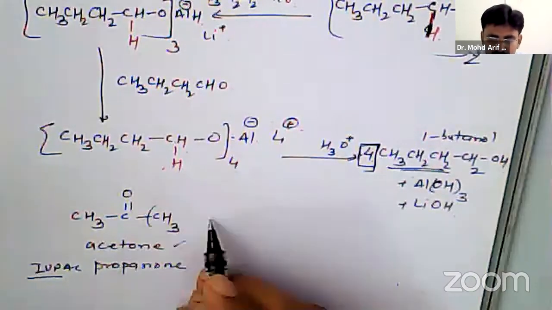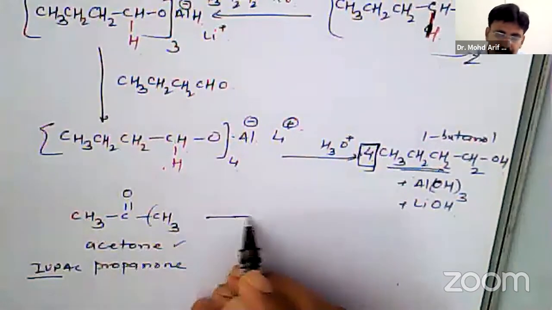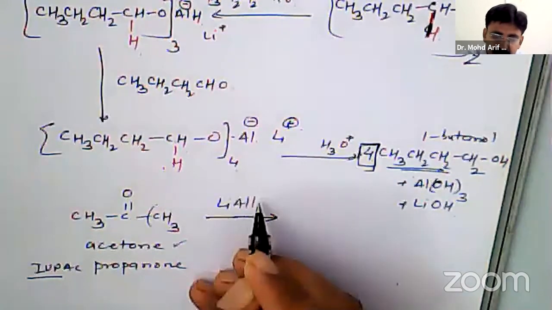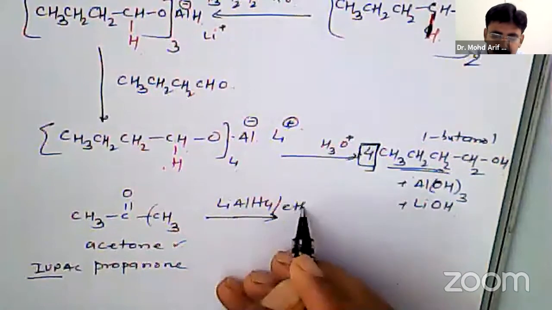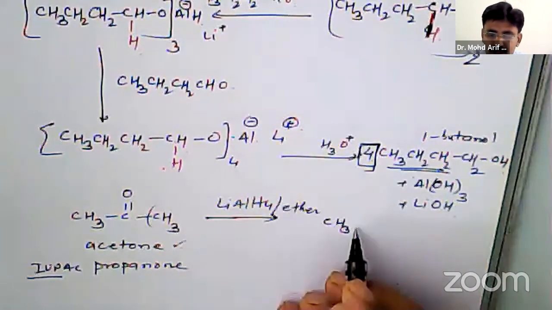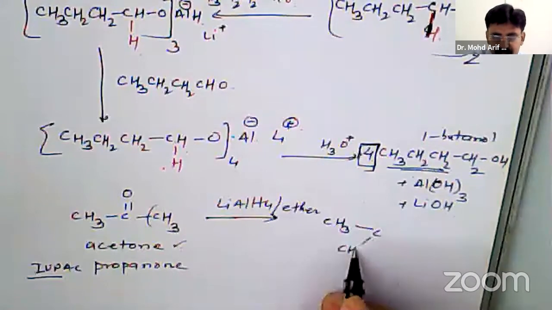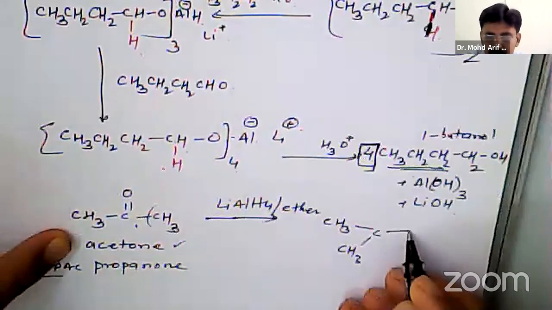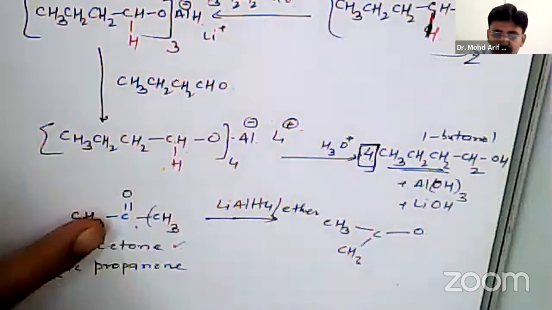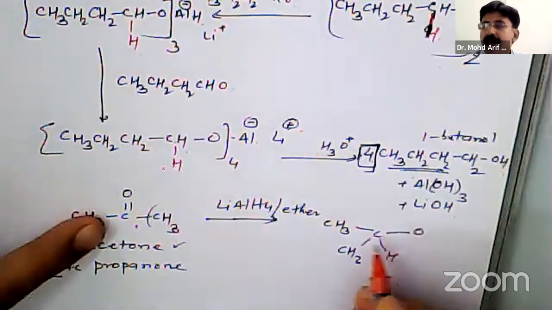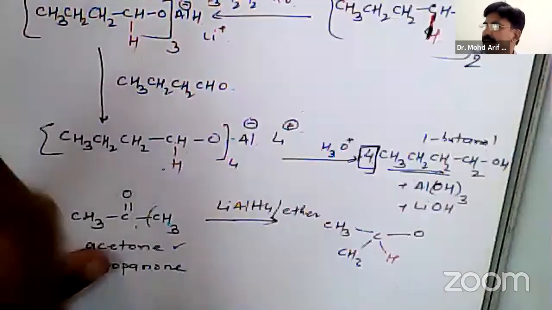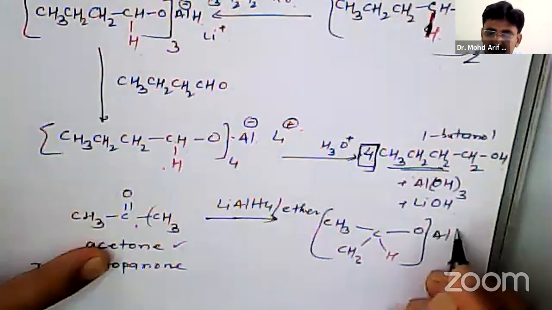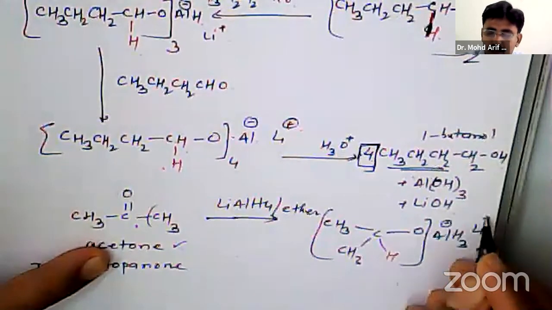It is a ketone. So when the ketone is reduced with lithium aluminum hydride in ether, you will get here CH3, single bond C, single bond CH3. Now the double bond becomes single bond, and one hydride is coming from lithium aluminum hydride, and here AlH3 negative, Li positive.